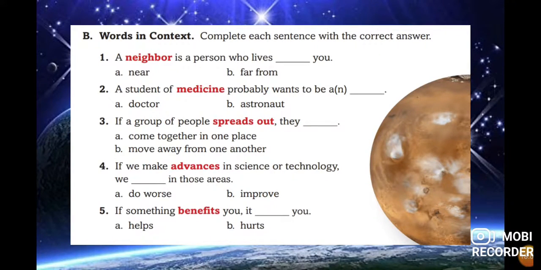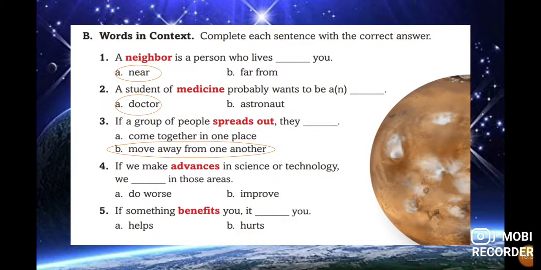A neighbor is a person who lives near or far from you. Easy, near, yes. A student of medicine probably wants to be a doctor or an astronaut. A doctor, yeah. If a group of people spreads out, they come together in one place or move away from one another. That means move away, yes.